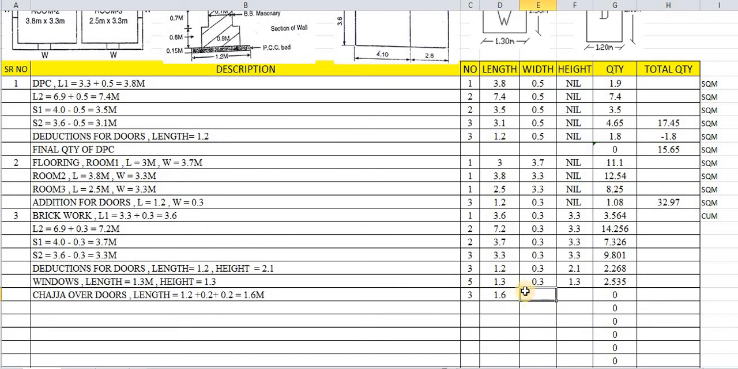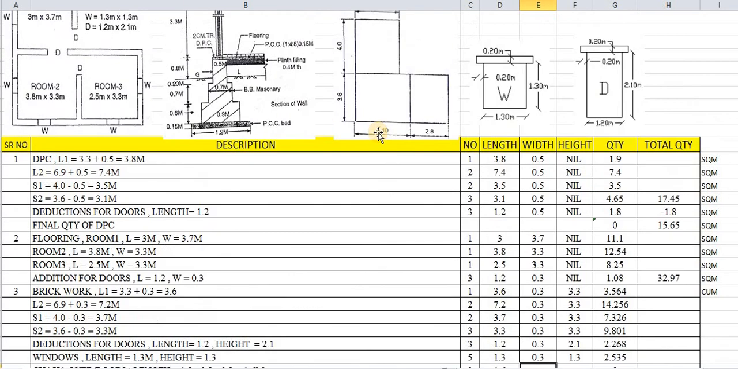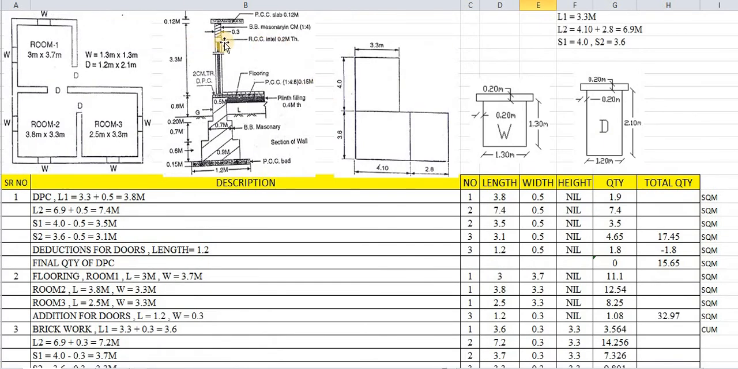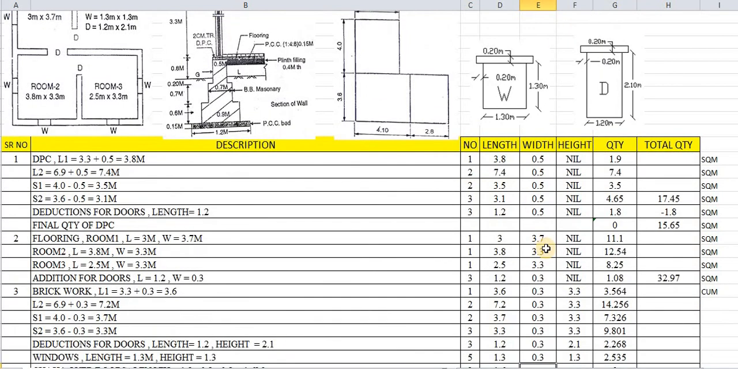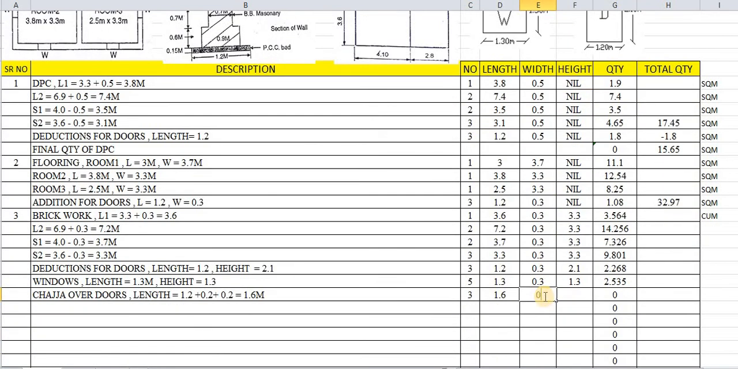What about the width? The width has been given as 0.3. And what about the thickness? The thickness is 0.2, which has been mentioned in the section. So 0.2 is the thickness.